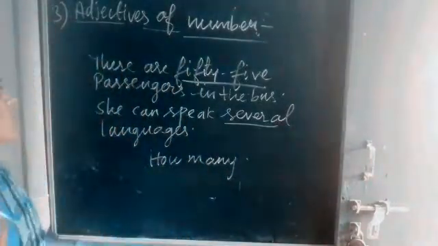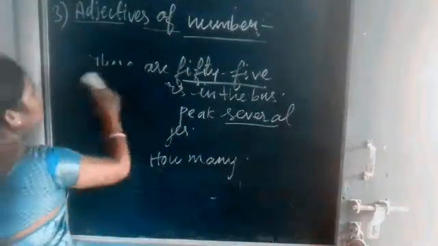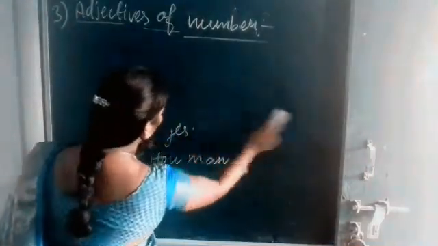Okay. So sometimes we can use an adjective in both ways. Okay. Let me make one sentence. You have to understand.